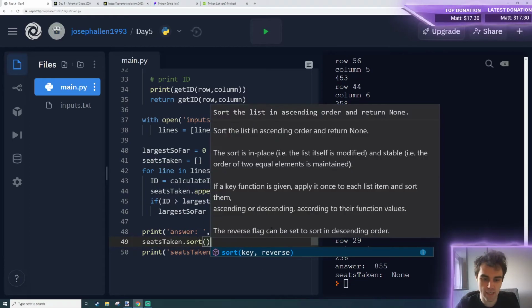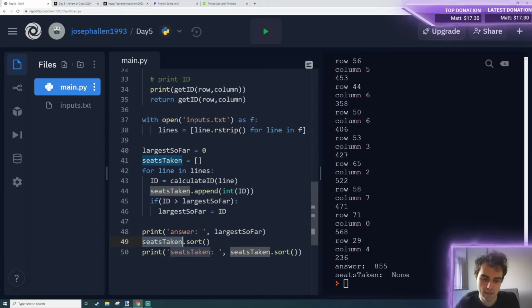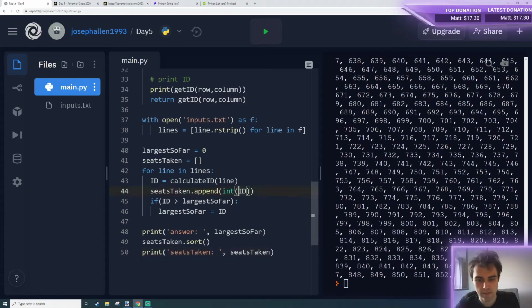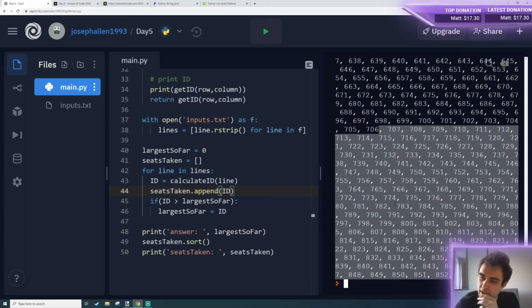So we call sort like this. And then seats taken should be sorted if we print it out now. Cool, that looks good. So I can get rid of these ints maybe. Okay, so we've got 855 here. We're looking for the gaps.